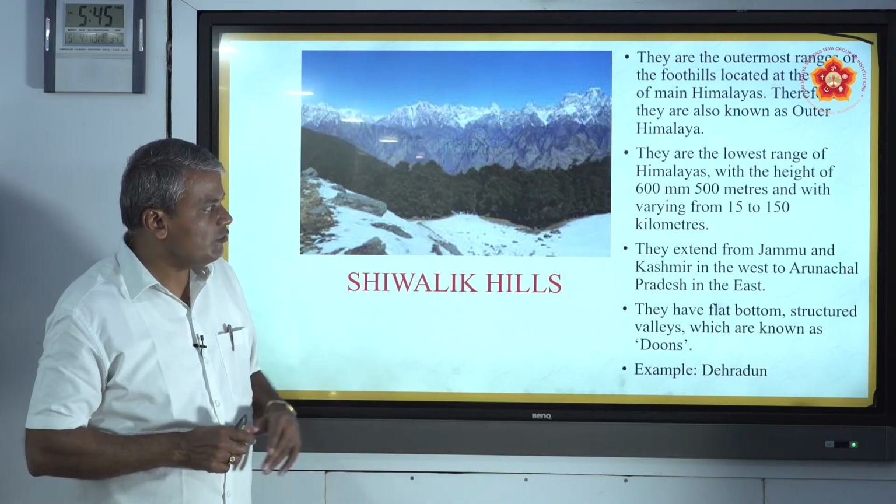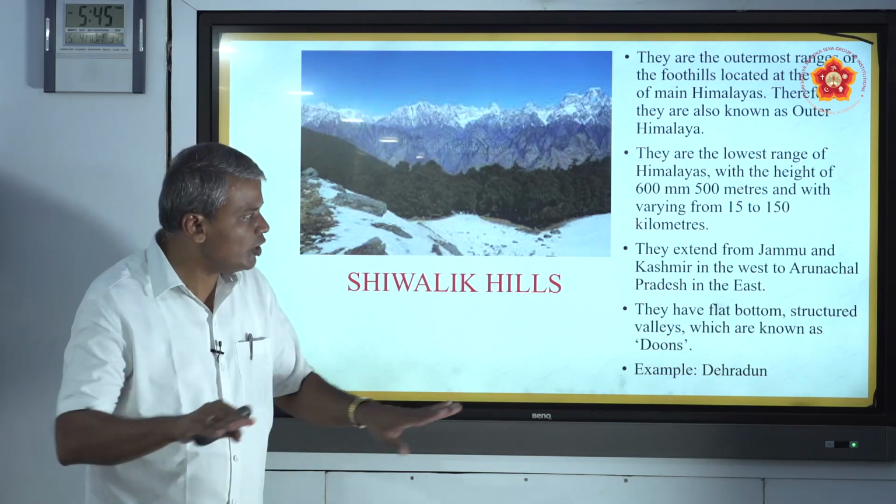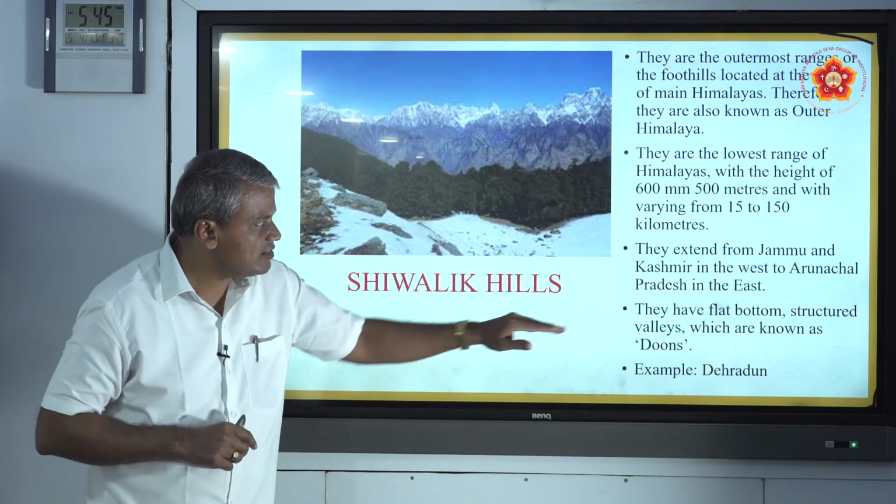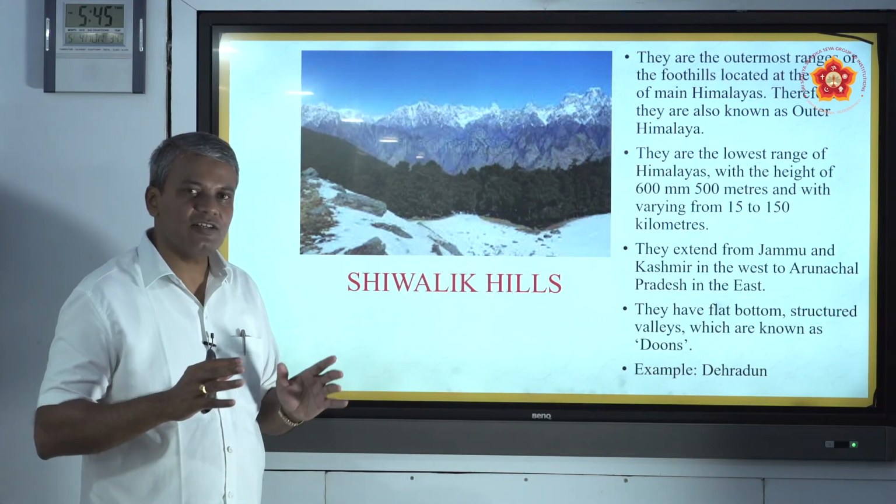They have flat bottoms and structural valleys which are known as dunes.